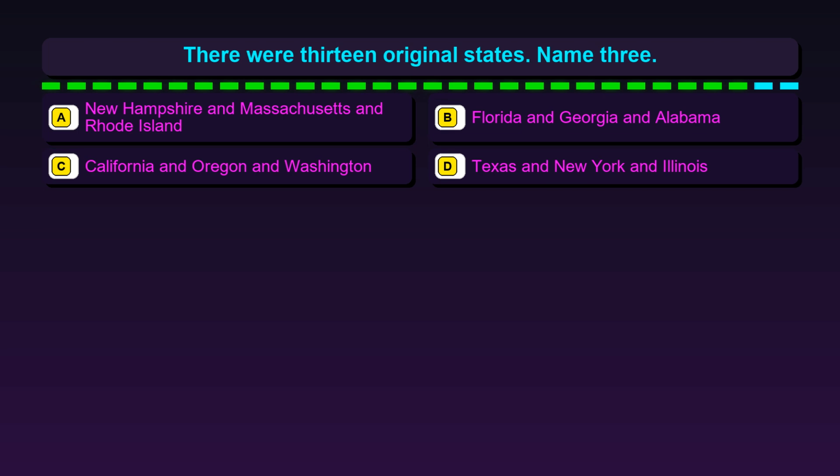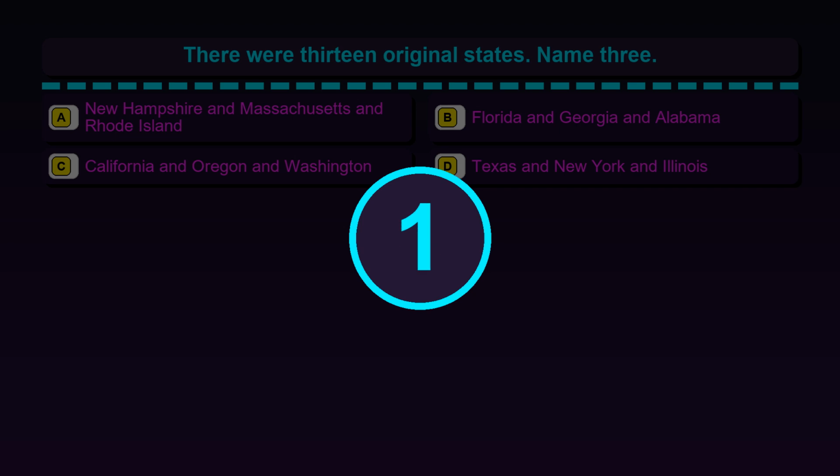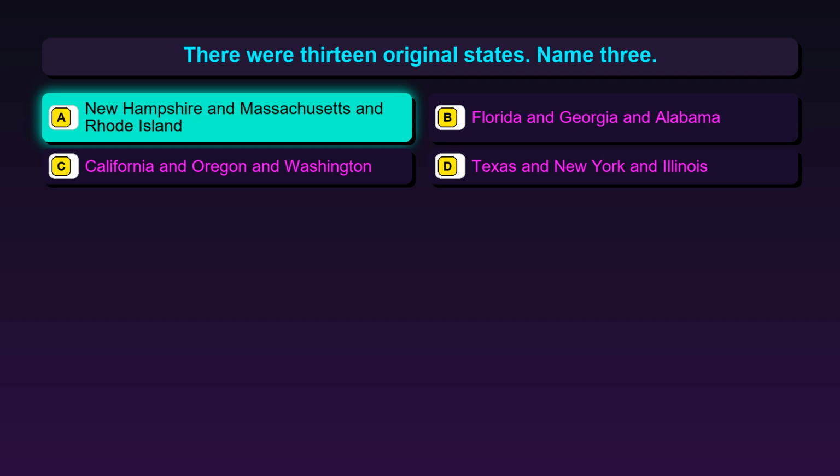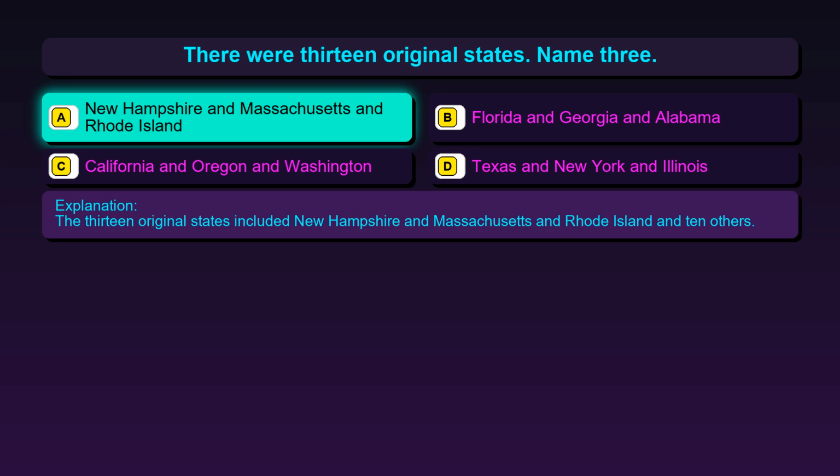Question 51. There were 13 original states. Name 3. Option A, New Hampshire, Massachusetts, and Rhode Island. Option B, Florida, Georgia, and Alabama. Option C, California, Oregon, and Washington. Option D, Texas, New York, and Illinois. The correct answer is option A, New Hampshire, Massachusetts, and Rhode Island. The 13 original states included New Hampshire, Massachusetts, Rhode Island, and 10 others.